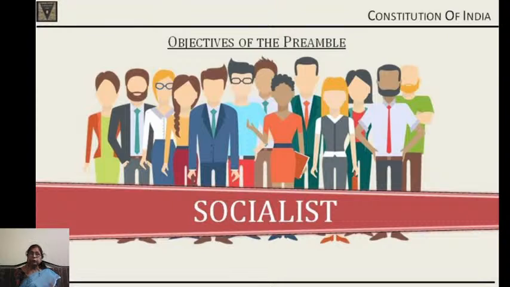Our socialism is unique. The objective of this socialism or the socialist state is to secure to all citizens, irrespective of their standing, their status, their caste or creed or anything, complete equal distribution of resources in our country. So, whatever resources are available, they should be equitably distributed. That is the idea behind socialist. So, the state will work towards that. For that purpose, we have the directive principles which pronounce the socialist ideals more fully. So, we are a socialist state.